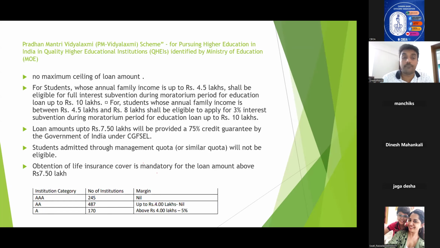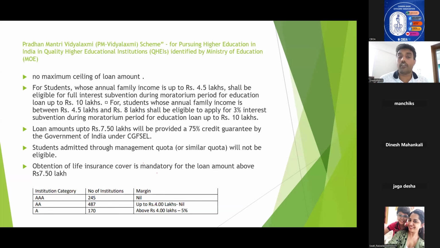Now, loan amount up to 7.5 lakhs will be provided a 75% credit guarantee by the Government of India under CGFSEL. That is Credit Guarantee Fund Scheme for Education Loan. That is the full form of CGFSEL. It is also administered by NCGTC. Okay.